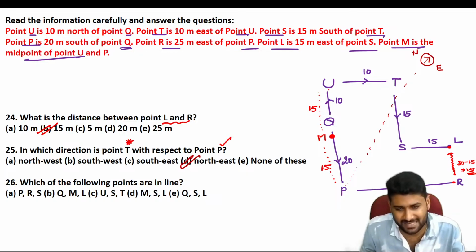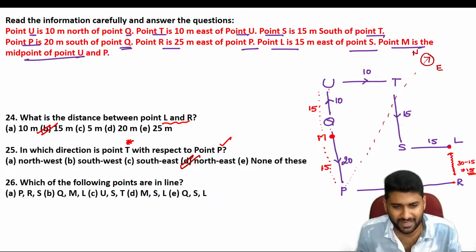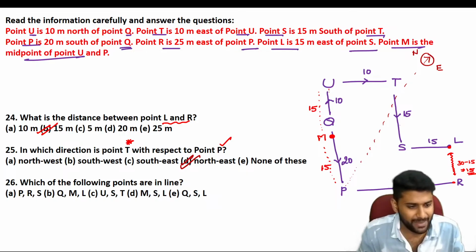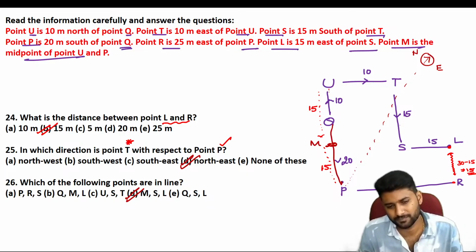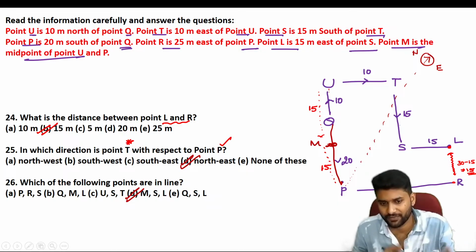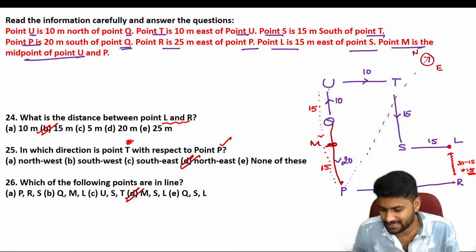Yes, northeast. Next one, which of the following points are in the same line? PRS is not in the same line. QML is not in the same line. UST is not in the same line. MSL. Guys, is it right? MSL. Why? Because U to M distance is exactly equal to 15, and that is exactly in the same line. MSL is the suitable answer. That's why the picture is most important. Try it carefully. You will get M here. Because the distance between U and M is 15, and T and S is also 15, right? So answer is MSL.